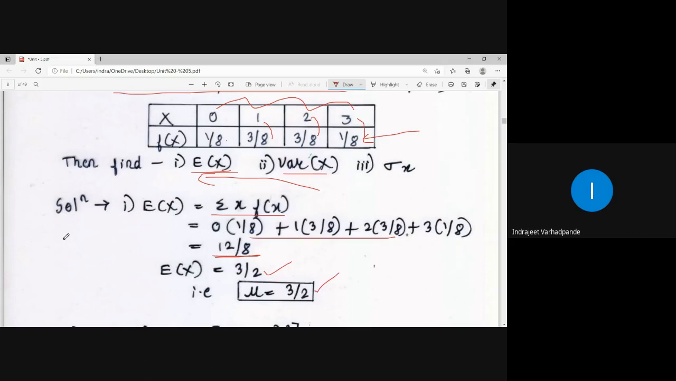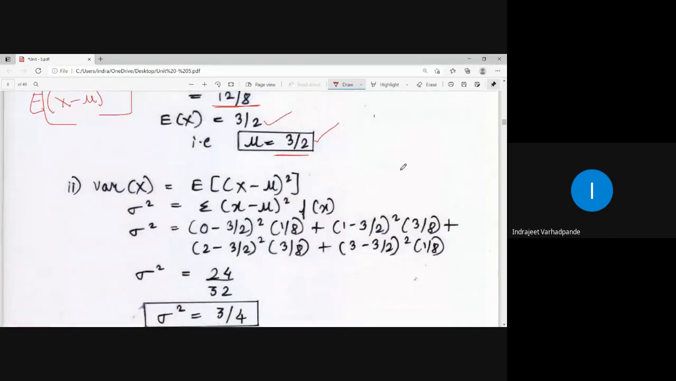What is the definition of Var X? Var X is nothing but the expectation of (X minus mu) whole square. I will be calculating the expectation of (X minus mu) whole square. Mu is 3 by 2, and X is correspondingly taken as 0, 1, 2, and 3. Whatever term is provided whose expectation is to be calculated, it is the summation of this value into the corresponding probability.